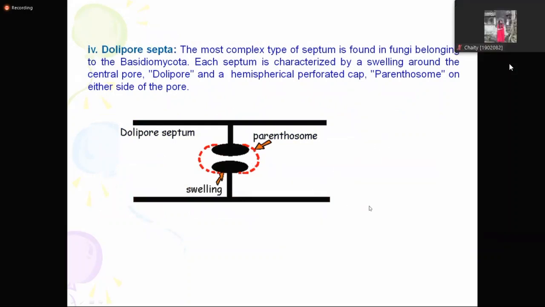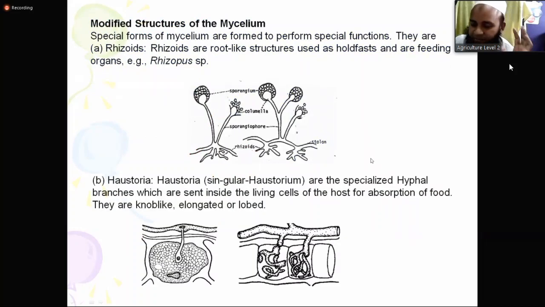Dolipore. I tell you again, I am very slow to teach you. I actually do not like to be slow, but for your understanding, I go very slow. So you understand dolipore also, I believe. Now, modified structure of mycelium.